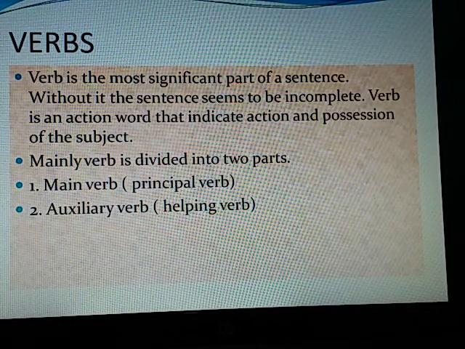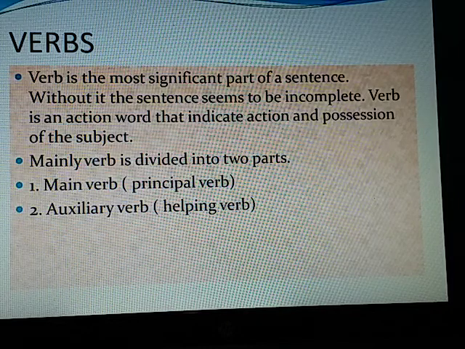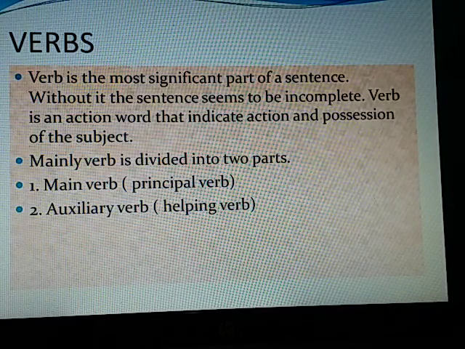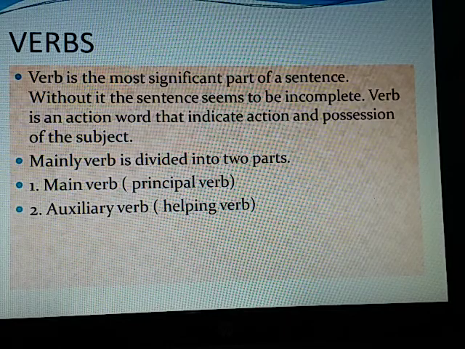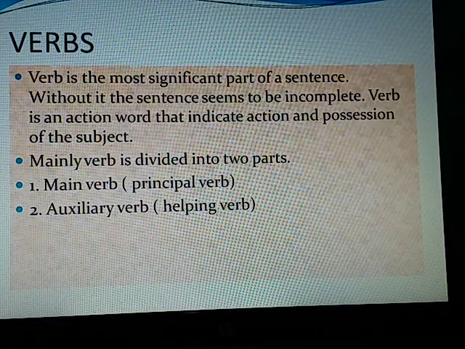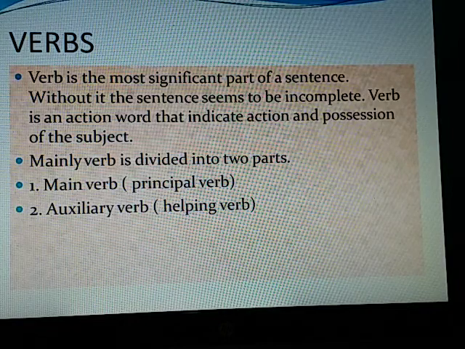Doing verbs indicate the action or work done by the subject. A being verb indicates the being or existence of the subject. And the having verb indicates the belonging or position of the subject. Mainly, verbs are divided into two parts: main verbs and auxiliary verbs. Some verbs make sentences complete and meaningful, and some other verbs help these verbs make a complete and meaningful sentence.